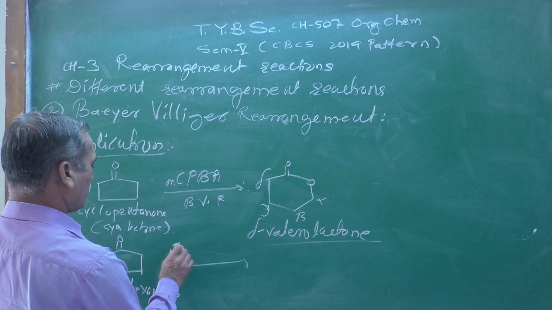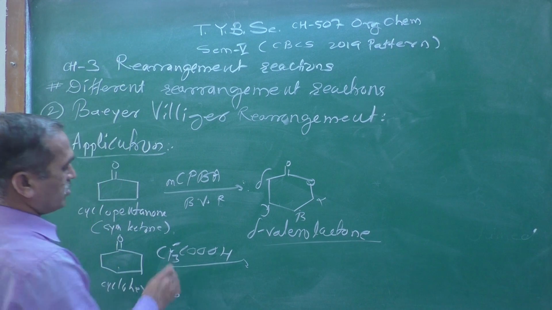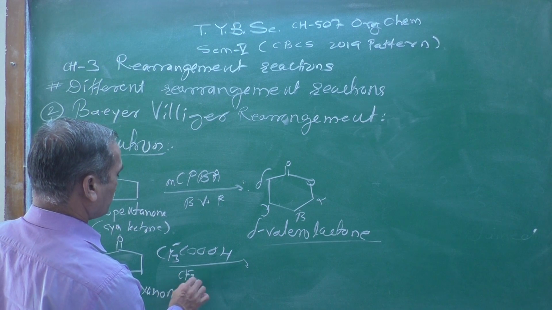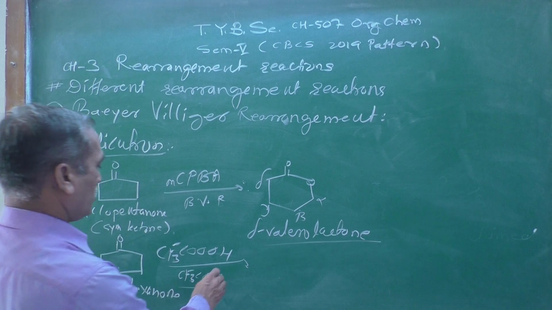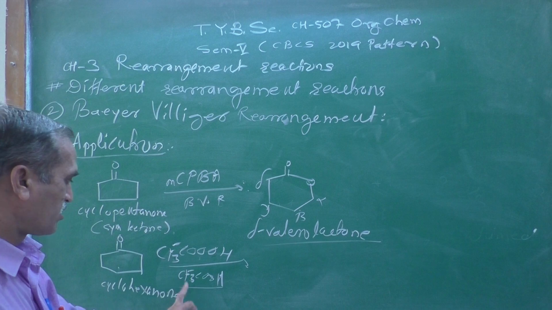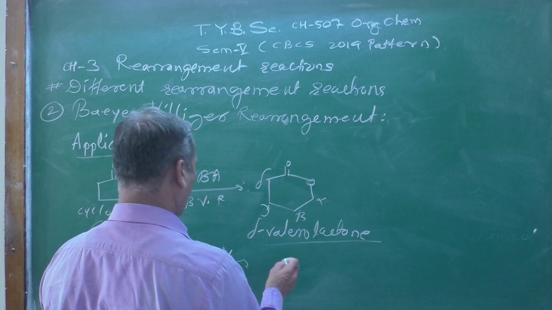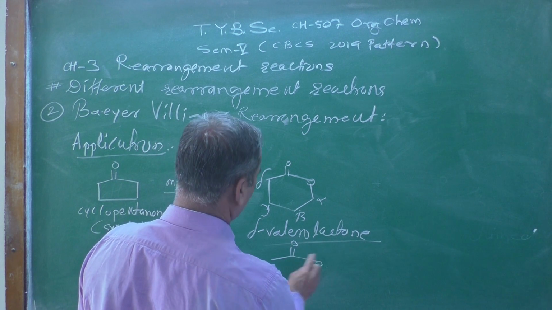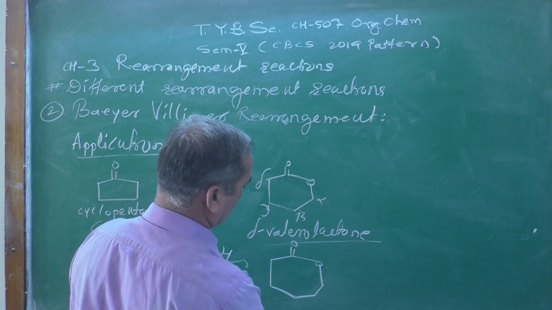When it is treated with CF3COOOH, that is trifluoroperacetic acid, in the presence of CF3COOH, that is trifluoroacetic acid. Look at here, this is a peracid, trifluoroperacetic acid, and this one is called trifluoroacetic acid, which acts as a solvent. We are going to get here C double bond O. There is an insertion of an oxygen atom this way, and you will be getting this one.